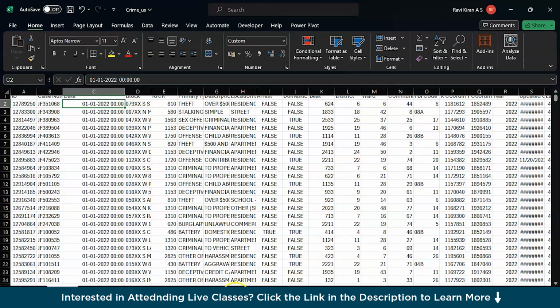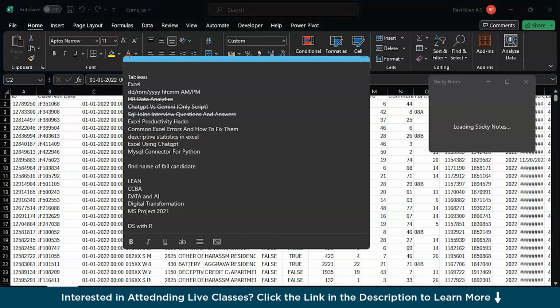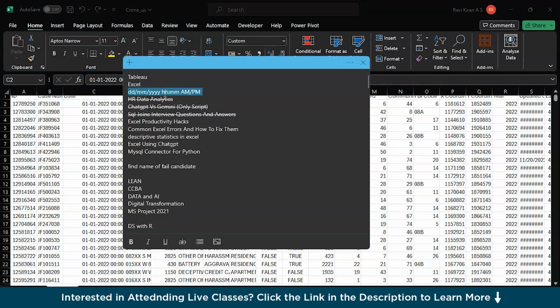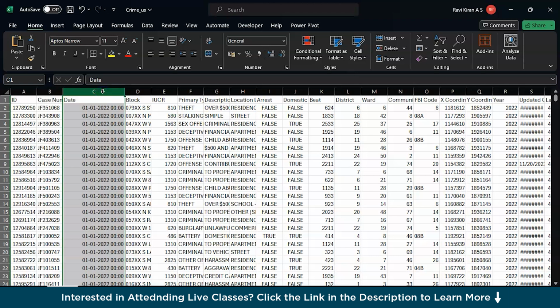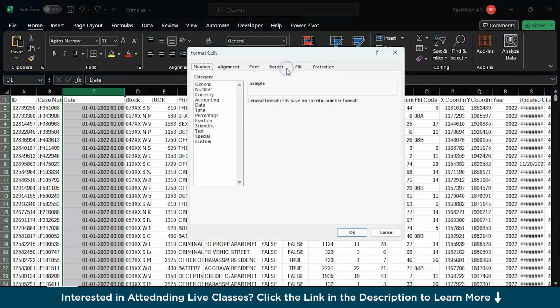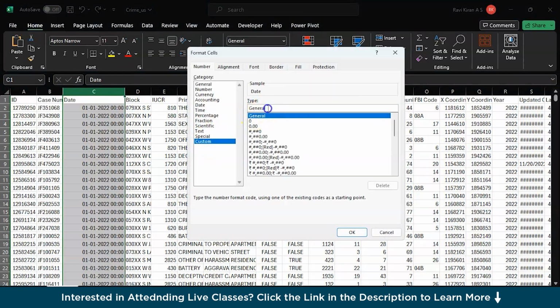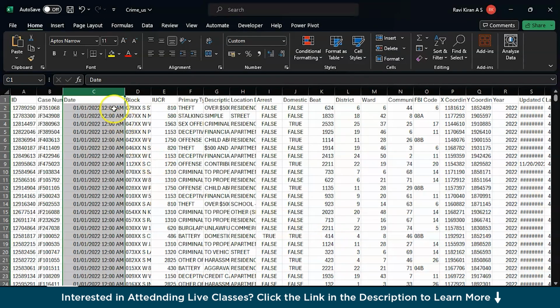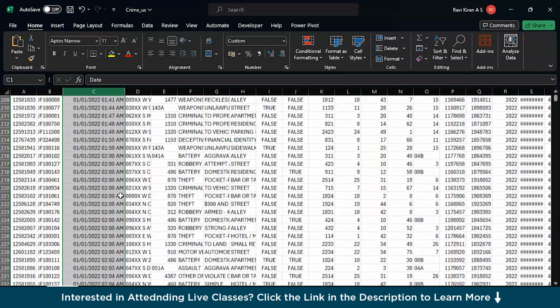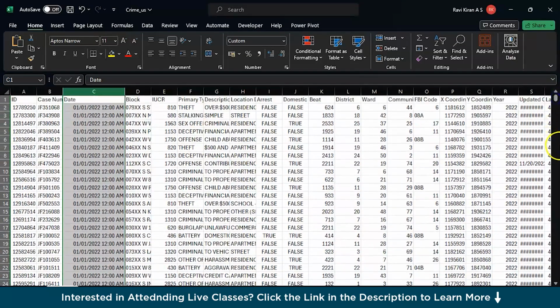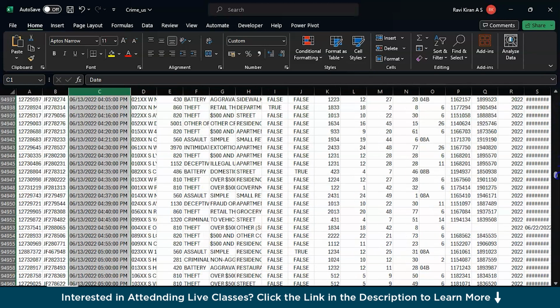So in such scenarios, you can take the help of custom formatting. Here we have date, month, time, hours and minutes, and AM and PM. Just select the entire column, go to this particular formatting, go to Custom, remove General, and paste the formatting you want in terms of date, month, year, hours, minutes, AM and PM. Select OK, and there you go. 000 got replaced with 12 AM, which is the beginning of the day, and the entire column now has a uniform date time format.